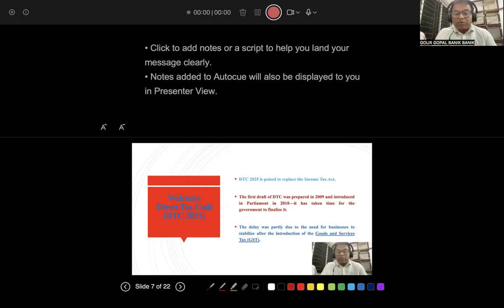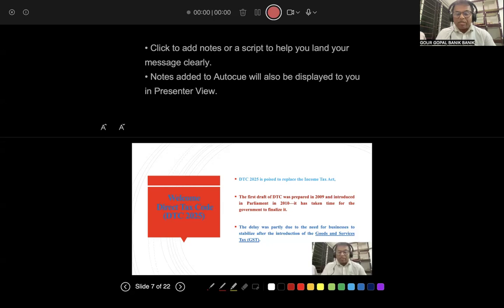So next, let us welcome DTC 2025. DTC 2025 is poised to replace the Income Tax Act 1961, as I've already said. The first draft of DTC was made in the year 2009. As I've already said, it was introduced in parliament in 2010. It had time, but it could not be finalized, it could not be introduced. As I said, it was supposed to be introduced in India from 1st April 2011, but it was not done. Why this delay?